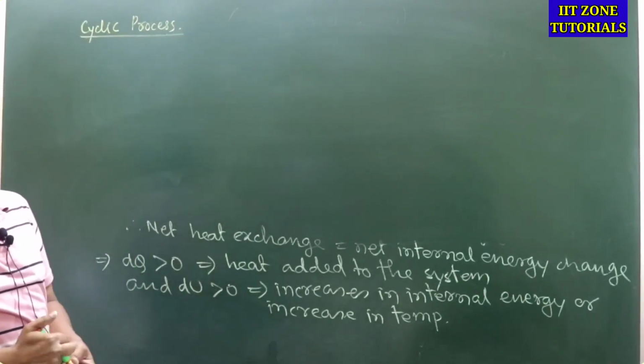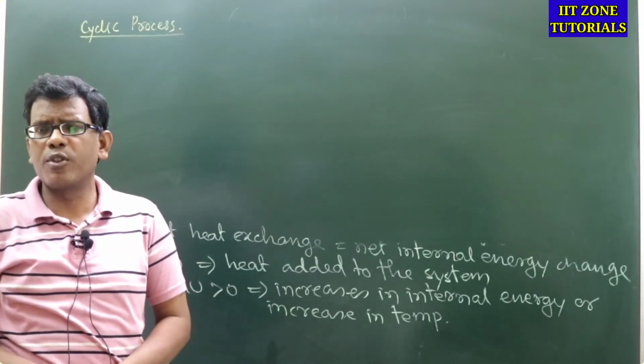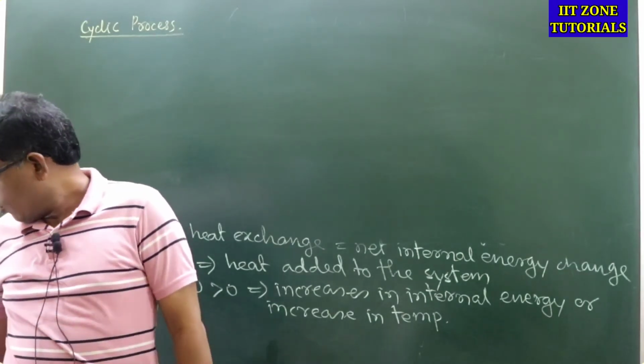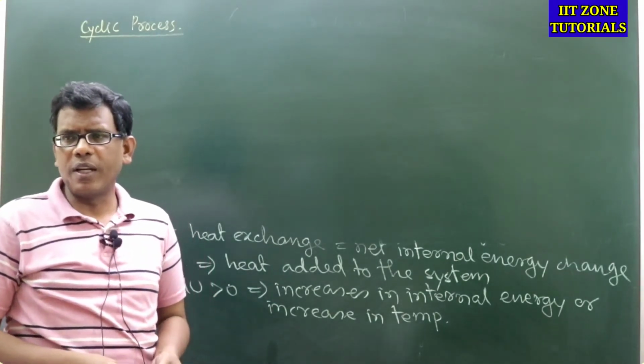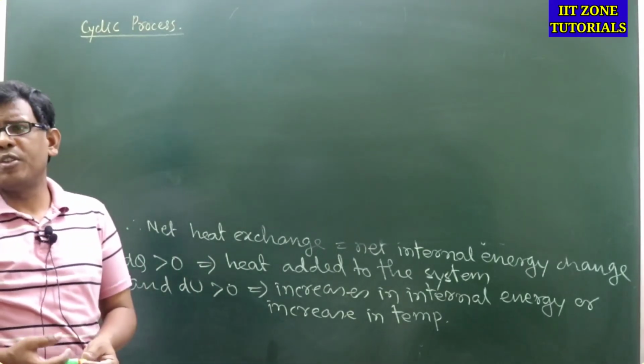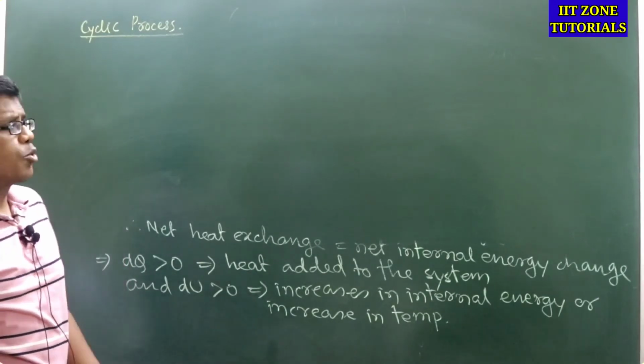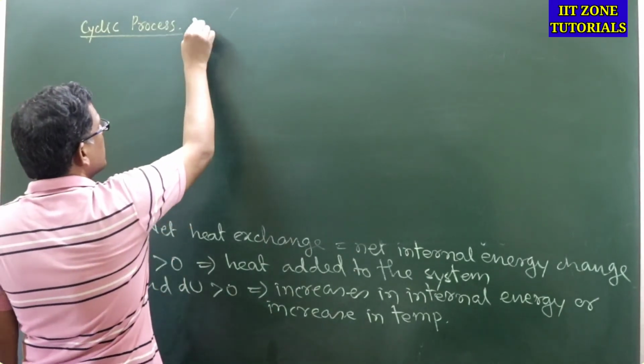So cyclic process is not just one thermodynamic system, like all the four systems we have discussed till now, they are each one individual system, one individual process. But cyclic process is not one individual process, rather it is the combination of at least two processes. Cyclic process is what?